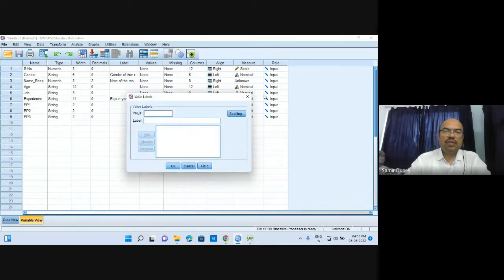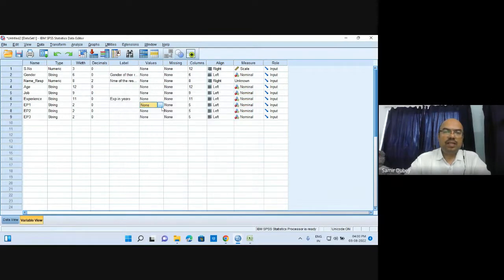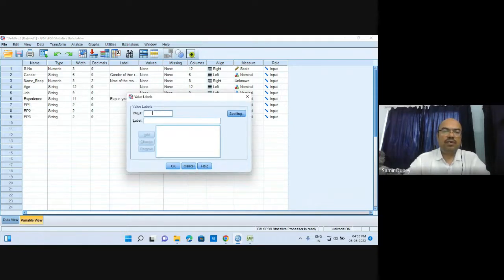Okay. So here it is. What you need to do is just hit this square toggle button which appears over here. You just hit it and it will give you the value label. So for strongly disagree, we'll give 1. Here we have written D as strongly disagree. You add it over here and this will be added.